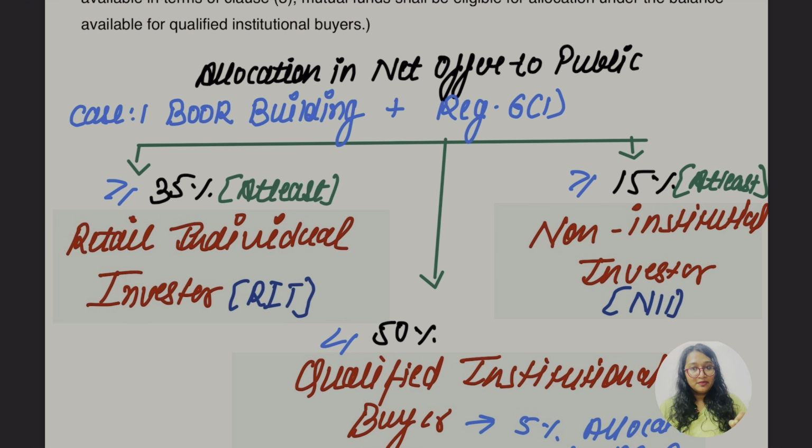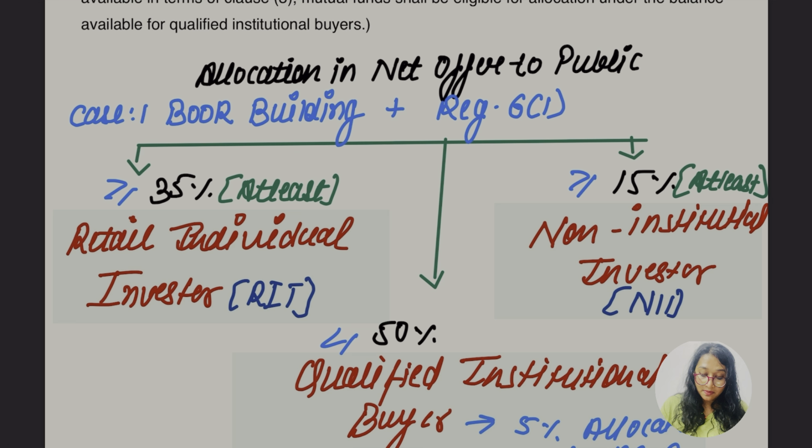So we are going for case first, where book building is done. With that, regulation 6(1) is going to happen, okay. This is how the allocation of net offer to public is done, which is related to book building plus the regulation 6 first one, okay. So in case of retail individual investor, right, there were 3 people in it. So for the retail individual investor, they should be at least 35%, allocation should be done at least 35%.